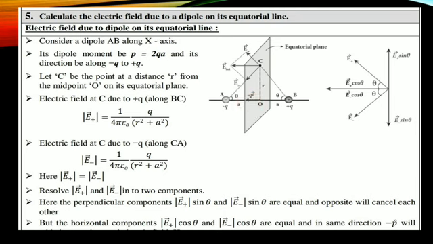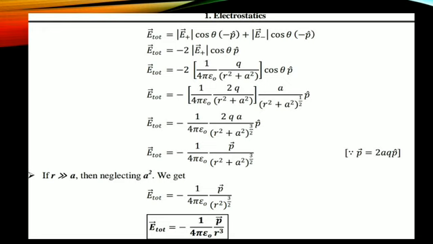Adjacent by hypotenuse. In this diagram, this is theta, OC is the opposite side and OA is the adjacent side. Therefore, cos theta is adjacent by hypotenuse, which is A divided by R square plus A square to the power 1 by 2, along the P cap direction.